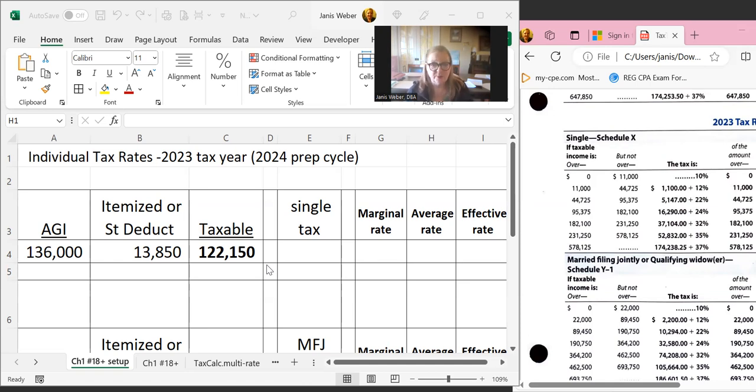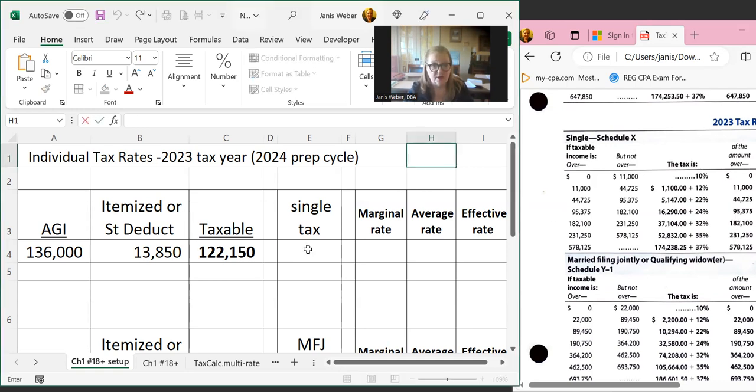We've got a single taxpayer. So we go to the tax table, which I have posted here, and we find this taxable income of 122,150. The bracket is between 95,375 and 182,100. The table says add 16,290 plus 24% of the excess over the base of this bracket, which is 95,375.